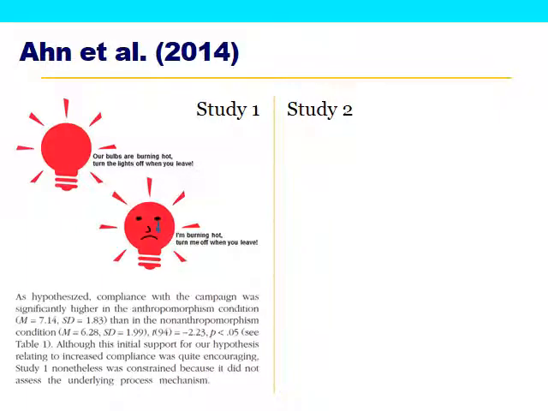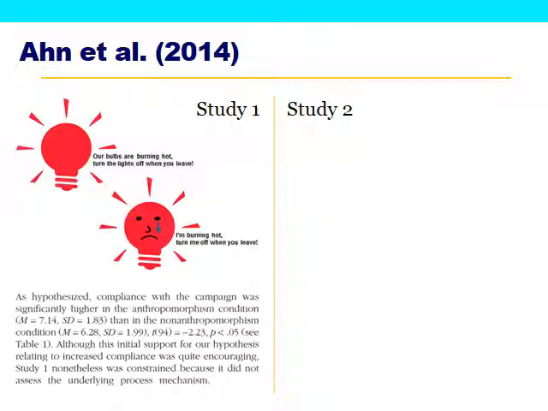And what they found is that compliance was indeed higher when they saw the sad-looking light bulb as opposed to the light bulb that was just presented as an object. And they conclude this write-up by saying, you know, this is an interesting finding and it's encouraging, but it's limited because we didn't actually test the mechanism. We didn't test why this happens.